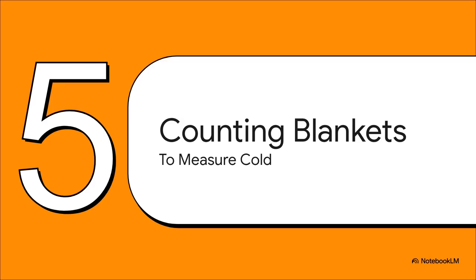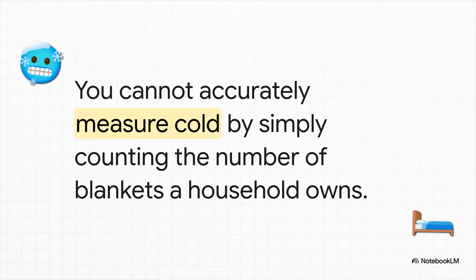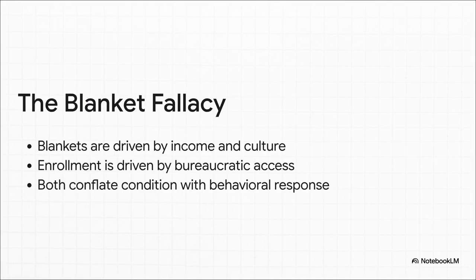Section 5. Counting blankets to measure cold. To truly hammer home just how absurd this proxy trap is, I want you to imagine trying to measure how cold it is outside by counting the number of blankets a household owns. It's ridiculous, right? Blankets are a response to the cold. They are absolutely not the cold itself. And yet, this is exactly what econometricians are doing when they use program enrollment as a proxy for poverty. Let's break down this blanket fallacy.